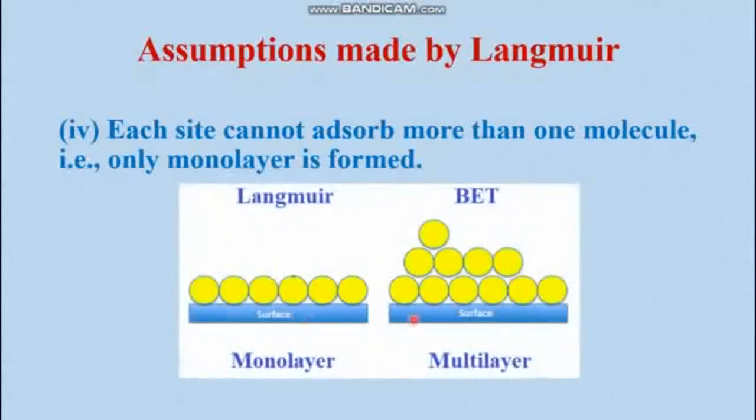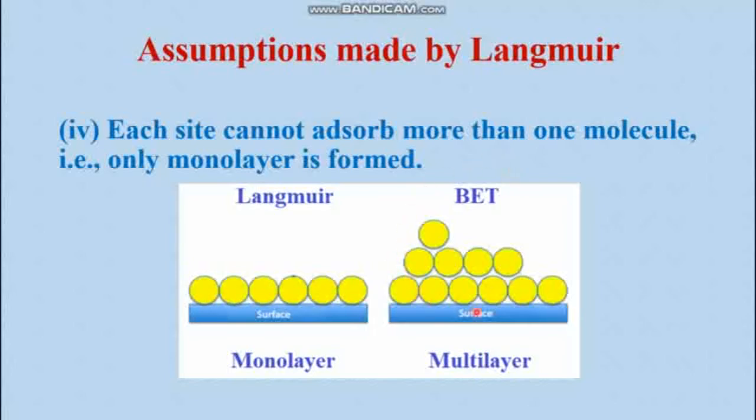Later you will learn one more theory, the BET adsorption isotherm, Brunauer, Emmett, Taylor, after the name of the inventors, where multi-layer formation has been considered. But Langmuir considered only a single layer formation, that means formation of a monolayer.